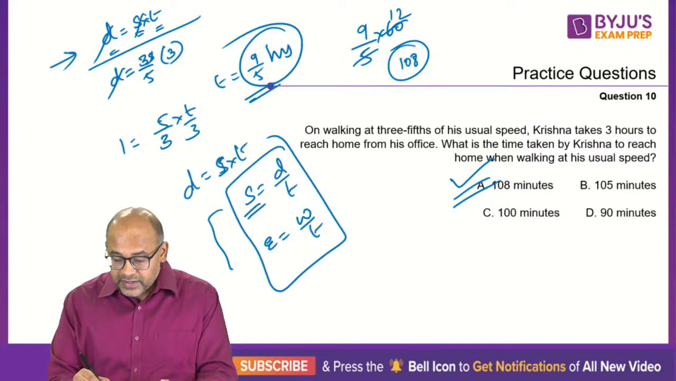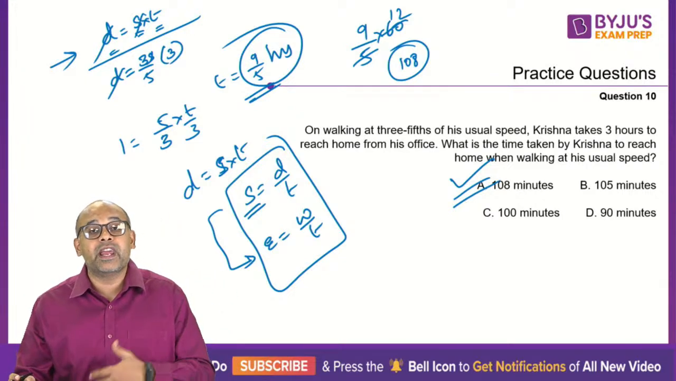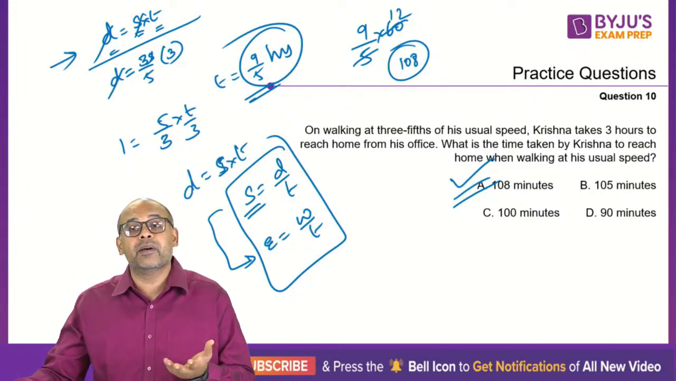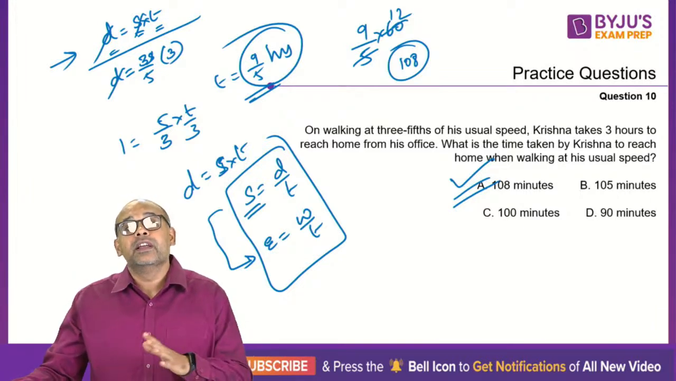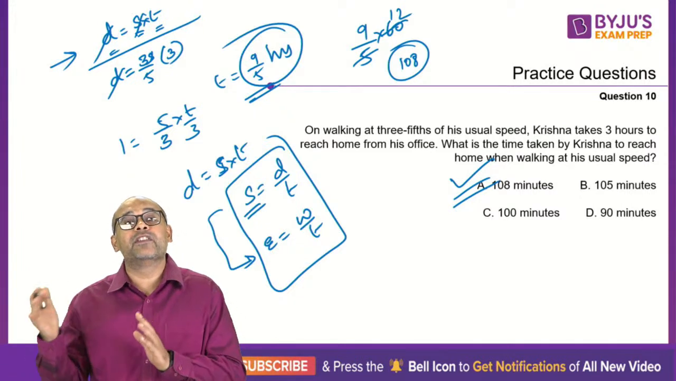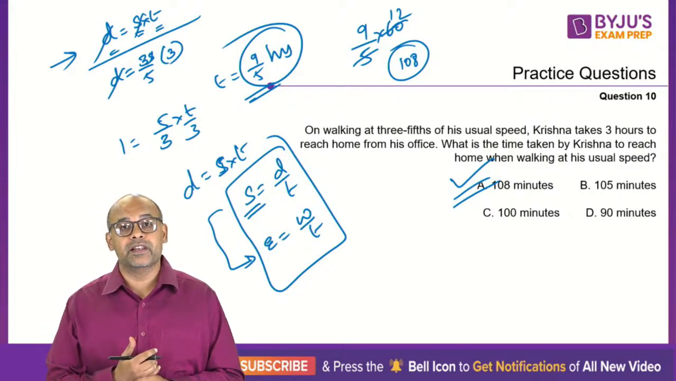Speed ultimately is the efficiency at which you are traveling, the rate of travel. The distance covered in a given time is called your speed. The work done in a given amount of time is called efficiency. They are not really different concepts. If you understand one, you should be able to understand the other very similarly.